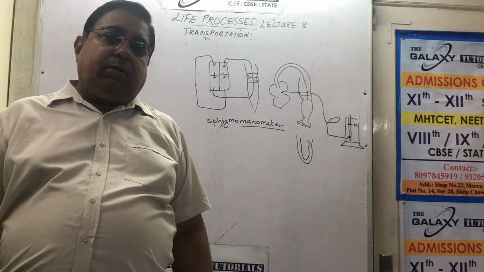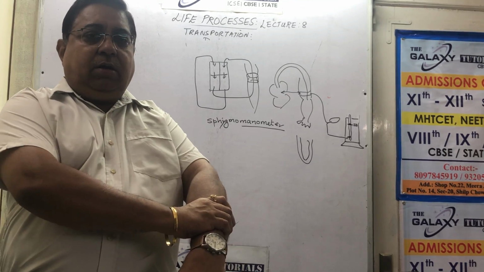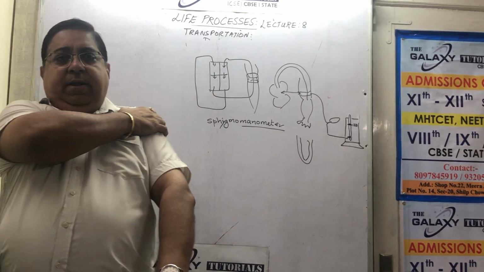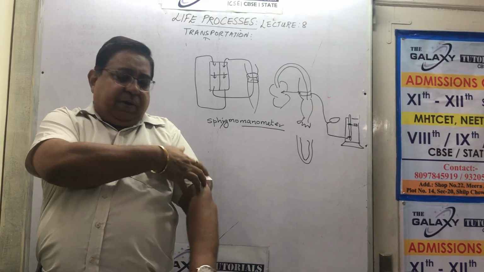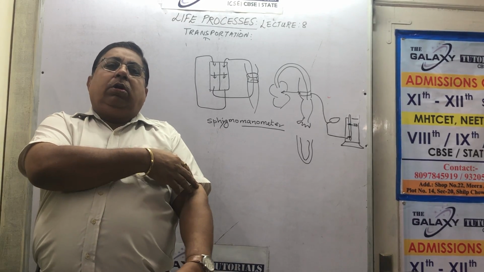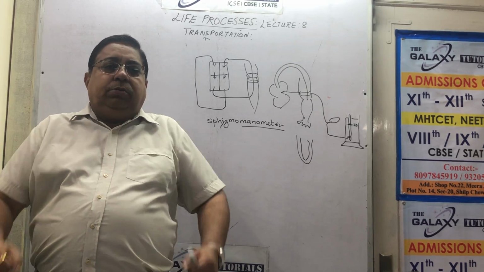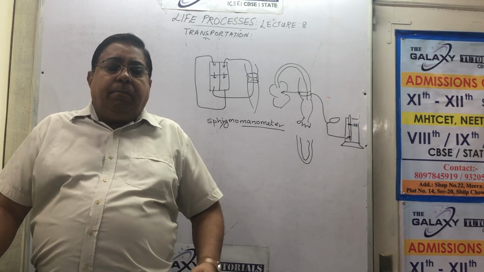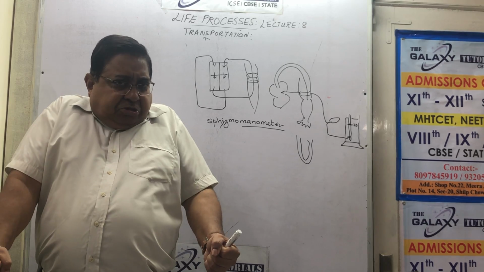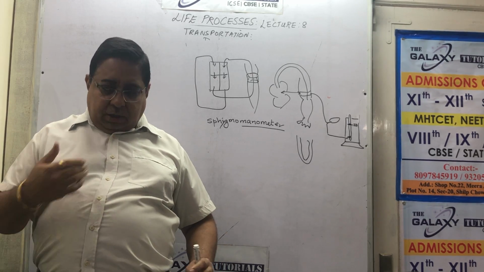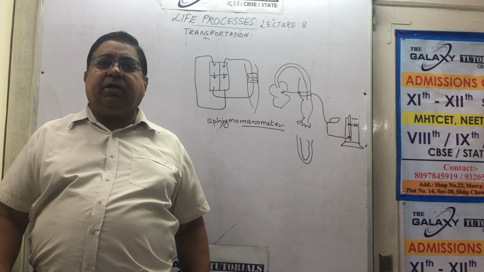Remember that the level should be the same. You can't tie the cuff here, you can't tie the cuff here, number one. Number two, the level should be approximately next to the heart. Number three, if you are sitting or lying down, better. Well, there should be no motion because you're oscillating the liquid. Be peaceful, don't clench, be normal so that the pressure is true. Don't apply more pressure and increase the pressure.